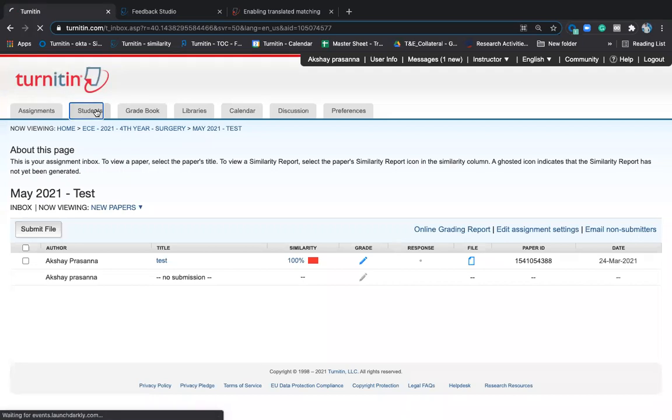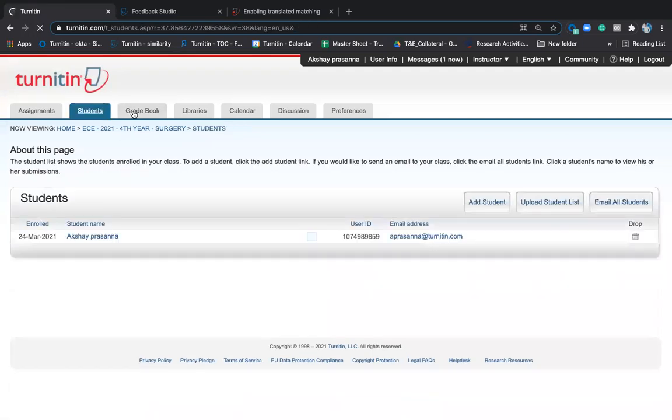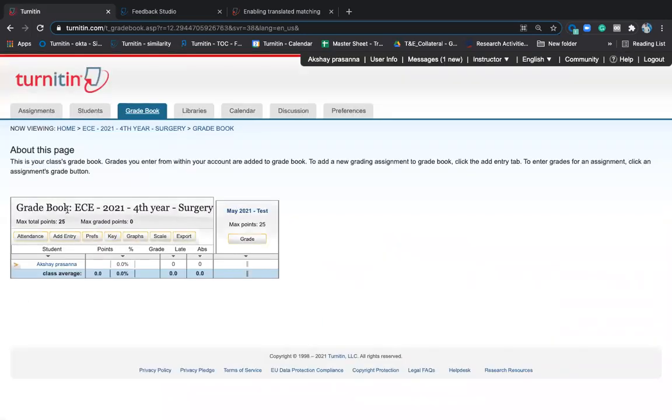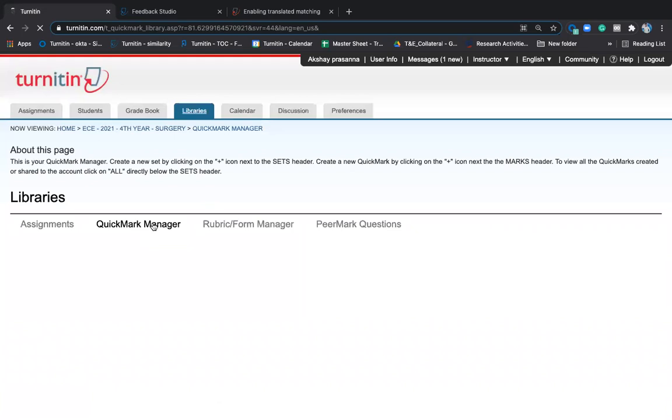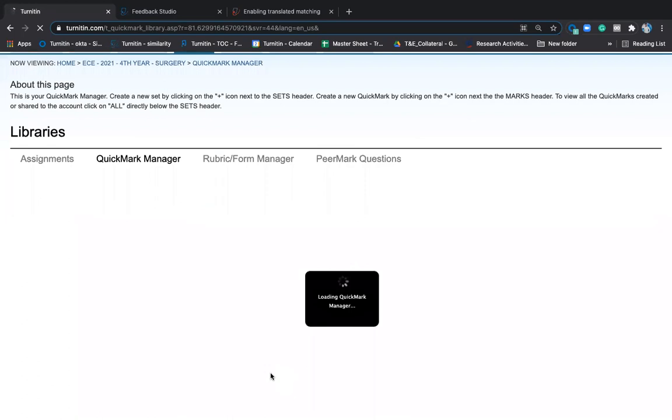Coming here, we saw how the students' access is given. There is something called the grade book, which will tell you how the student scores are. If you are using LMS, fine, or else this will also give you all those features, creating class, creating assignment and other things. It will also give you how the student reports are. You can see the attendance, you can export these reports, you can upload them in your LMS. All these things can be done. There is something called the library section, which is very important, where you can create your quick marks. I'll tell you what quick marks can do, how it is going to help you, but this is the place where you can create your quick marks.